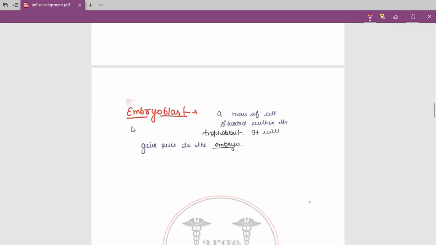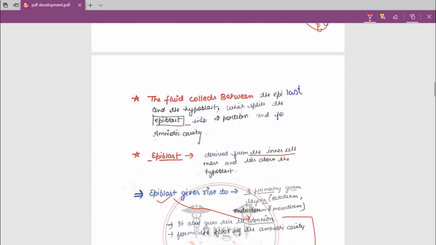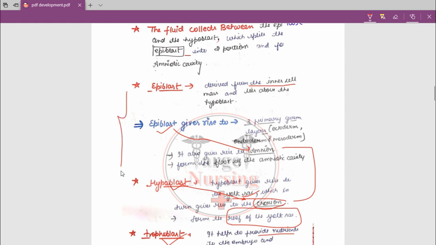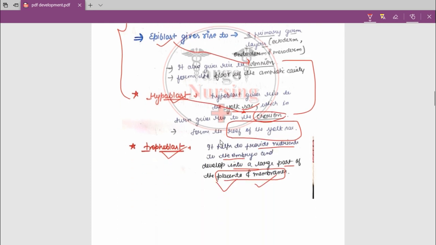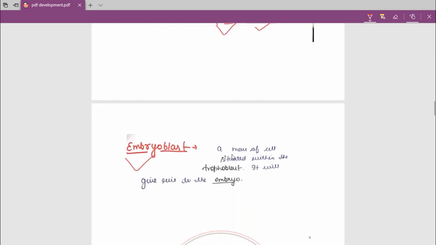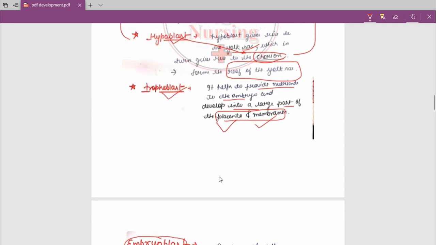And after that, the layers of the embryoblast, epiblast and hypoblast. We have seen earlier that the epiblast will develop into the layers ectoderm, endoderm and mesoderm, and also forms the amnion and amniotic cavity, and the hypoblast forms the chorion and the roof of the yolk sac. And now the embryoblast, a mass of cells situated in the trophoblast, will give rise to the embryo. As the name embryoblast itself says, it helps to give rise to the embryo. Okay, clear?